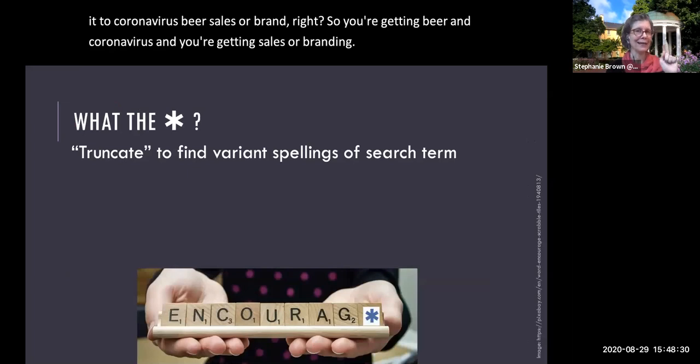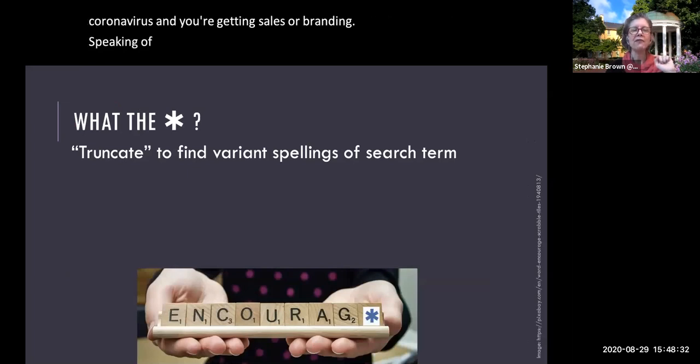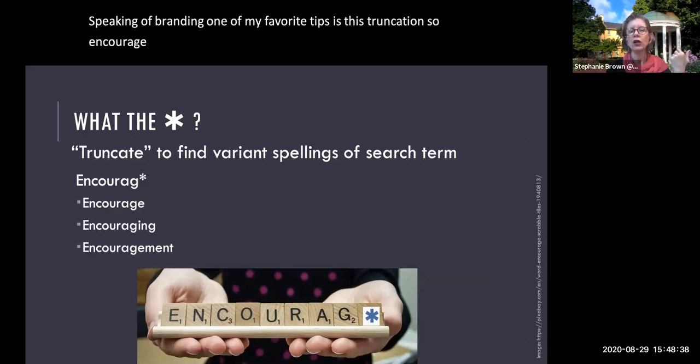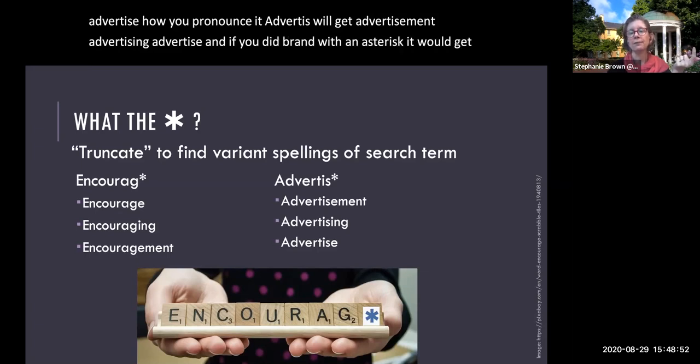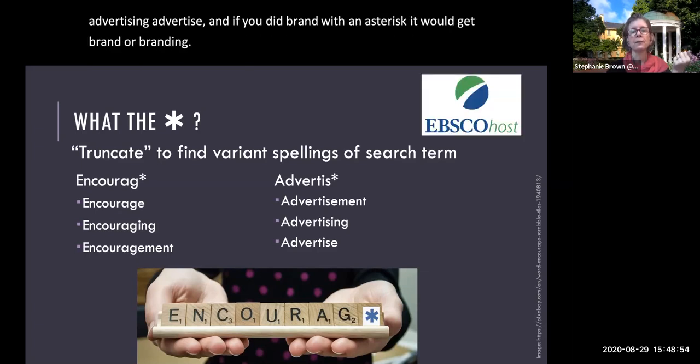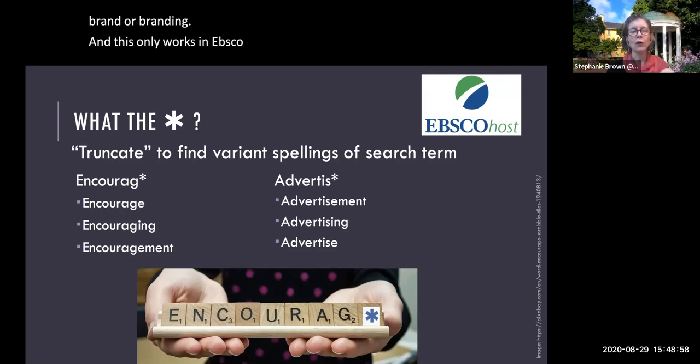Speaking of branding, one of my favorite tips is truncation. So encourage* will get encourage, encouraging, encouragement. Advertise* will get advertisement, advertising, advertise. And if you did brand with an asterisk, it would get brand or branding. And this only works in EBSCO, doesn't work in Google or Google Scholar.